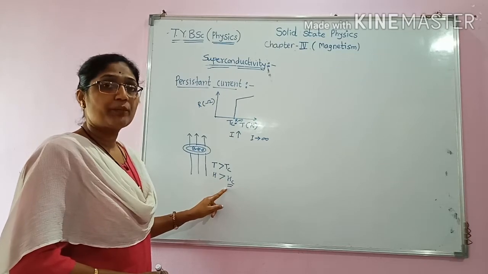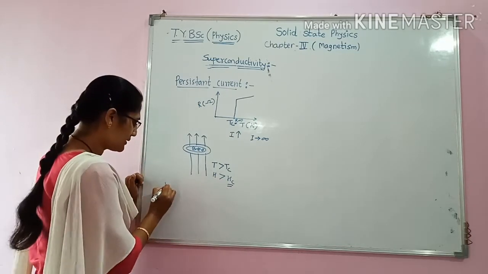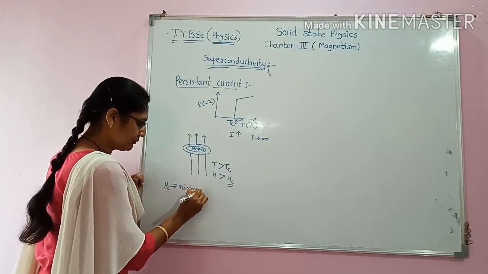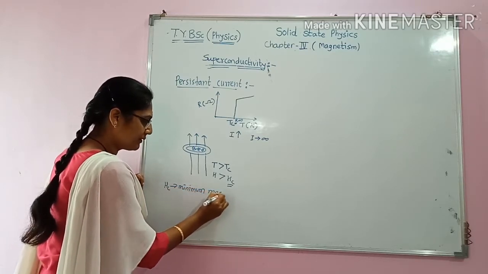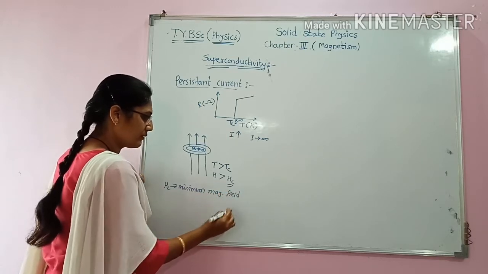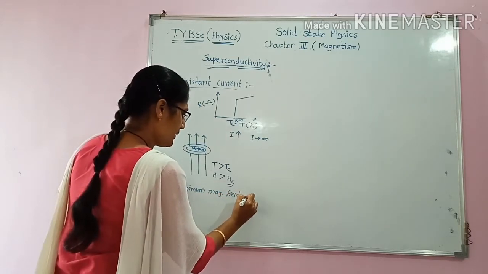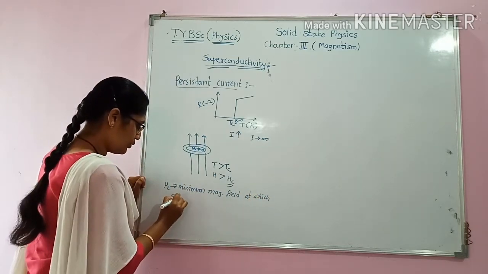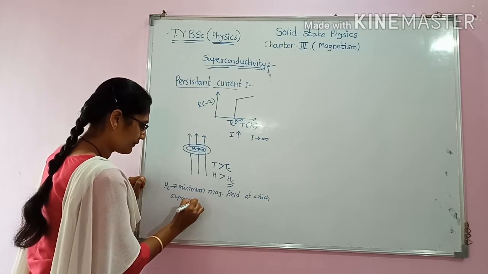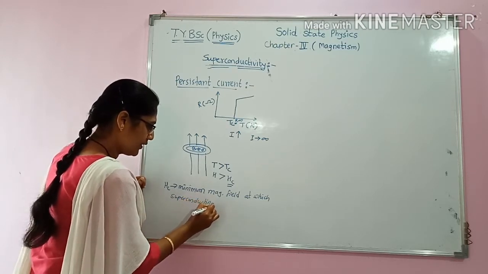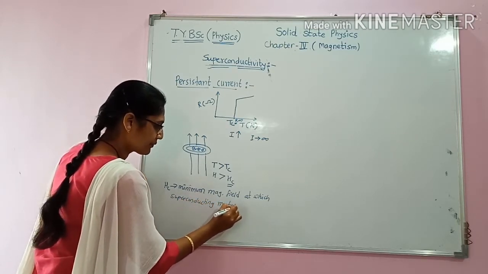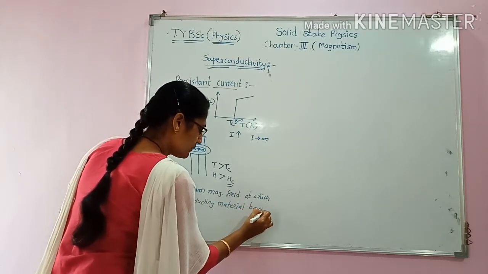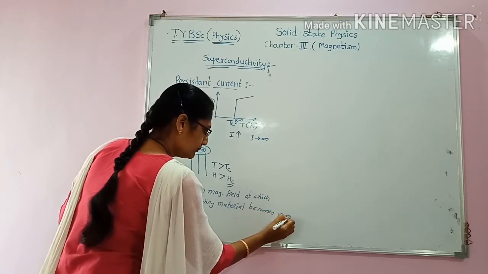Hc is nothing but the minimum magnetic field at which a superconducting material becomes normal.